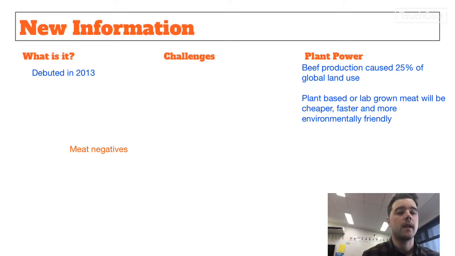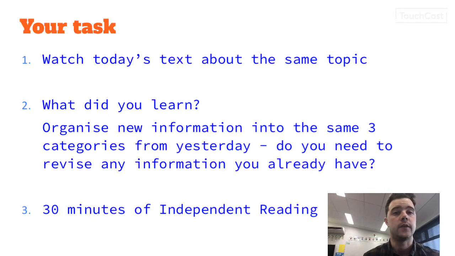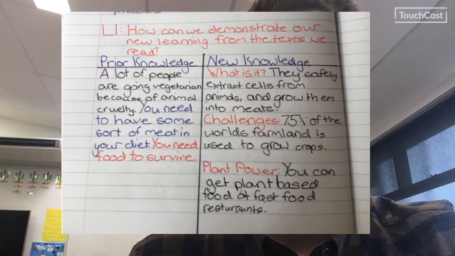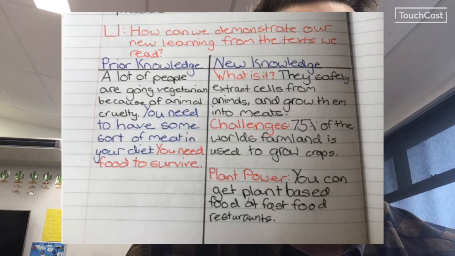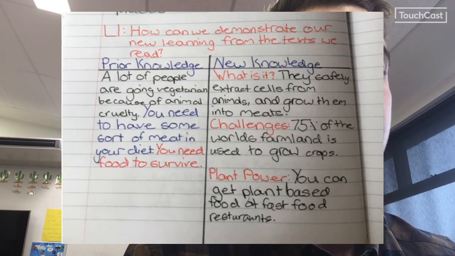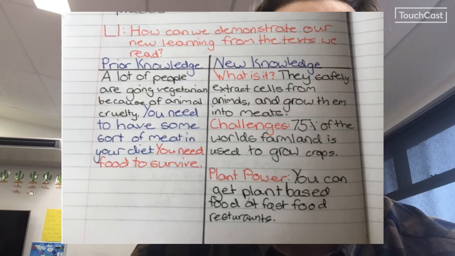So what we're doing today is you are adding your new learning to the table you created yesterday. Now, if you've got space, you can write it next in the table you've already drawn up yesterday, or you can draw up a new one and just put your new information in there today. So if we have a look at an example of one from yesterday, as we can see, this person, they're not going to be able to fit it in underneath, but they can go on to continue on the next page, just with those same headings.